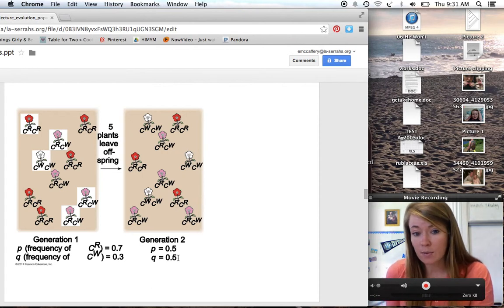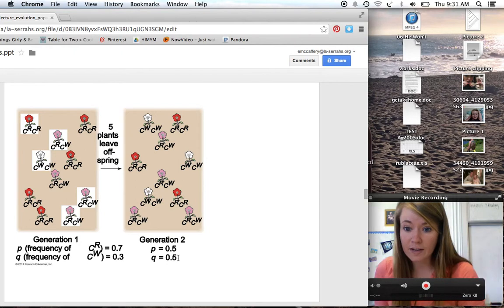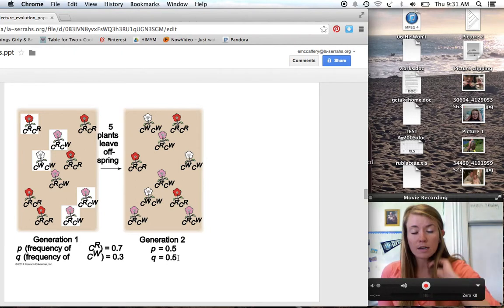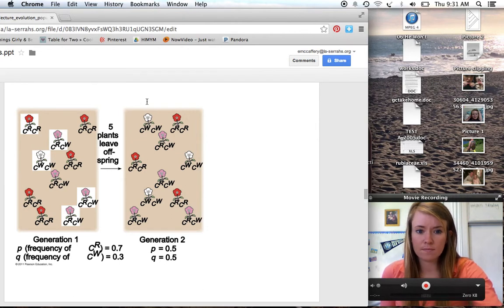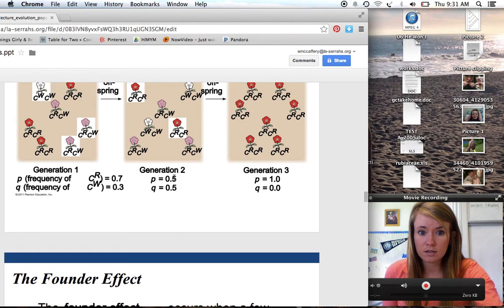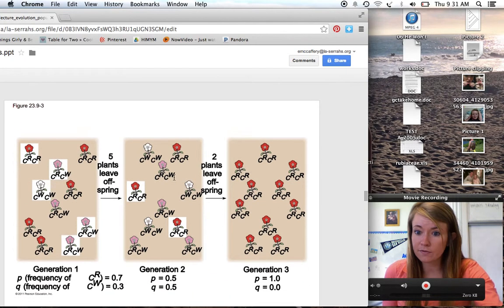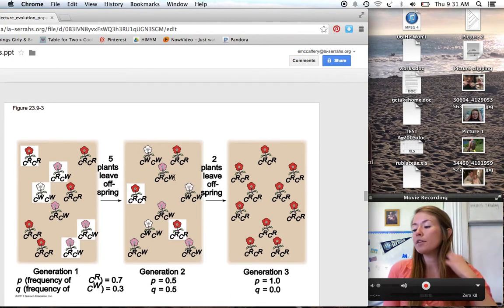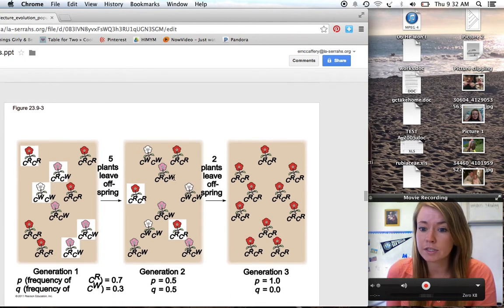So this is an example of natural selection. The pink ones were the most fit, so they survived the most out of anyone else to pass on their genes. And so now our allelic frequencies have changed because our population was so small. And then third generation, again, only 2 plants leave offspring for whatever reason. Let's say that all the other ones died because of a drought or who knows what happened.